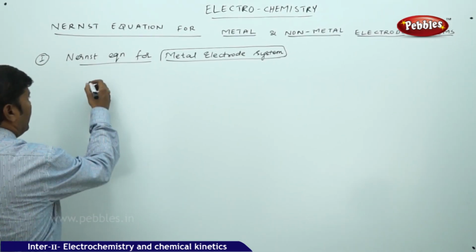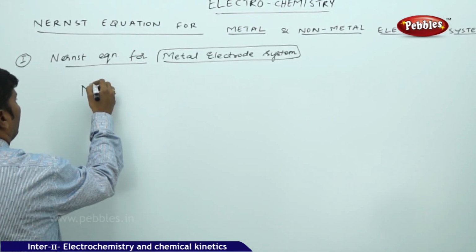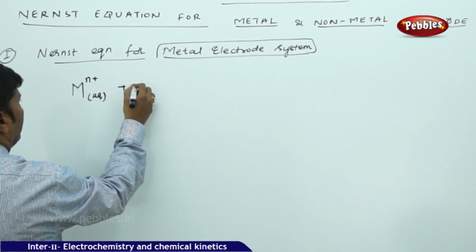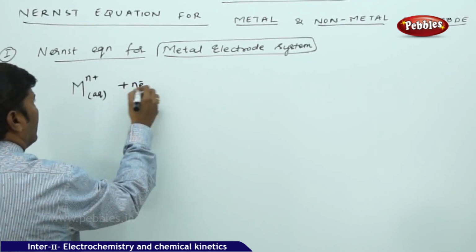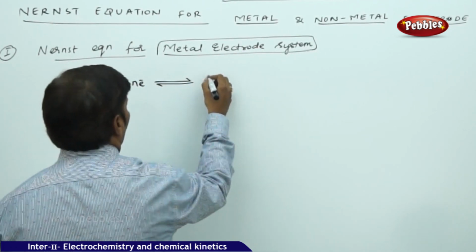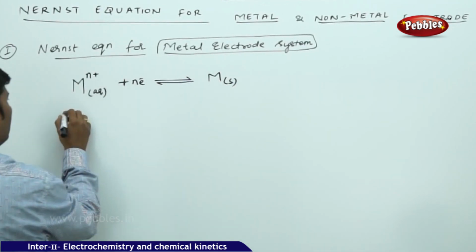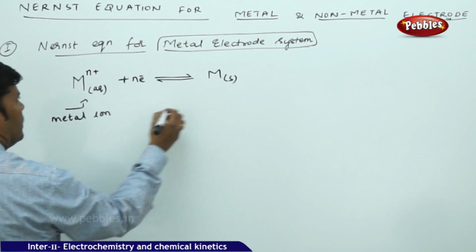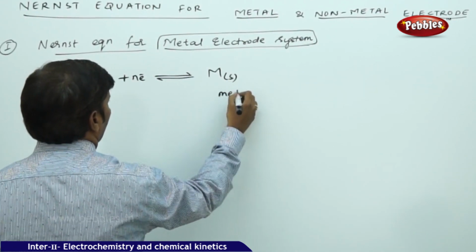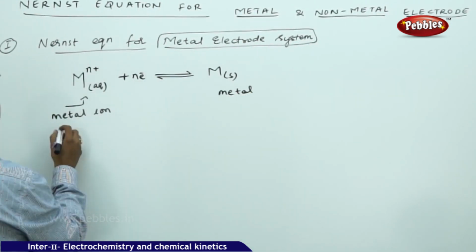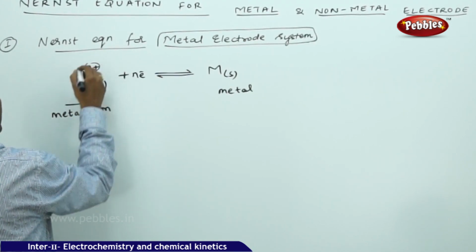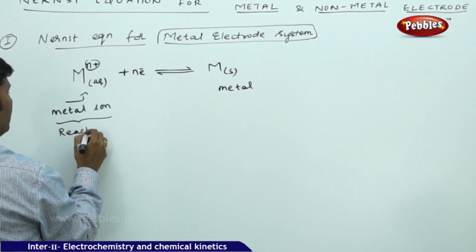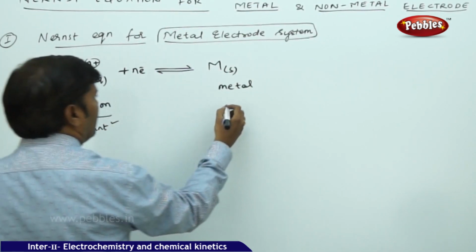So for the metal electrode system, let us write the general equation. If a metal ion carrying n number of positive charges in the aqueous state gains n number of electrons, it gets reduced to metal solid. This is the metal ion and this is the reduced metal. The metal ion concentration is on the reactant side, and the metal is on the product side.